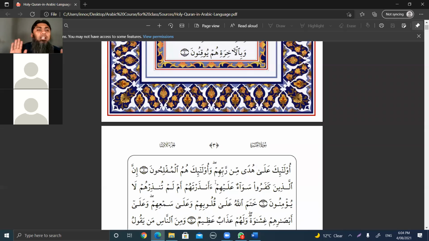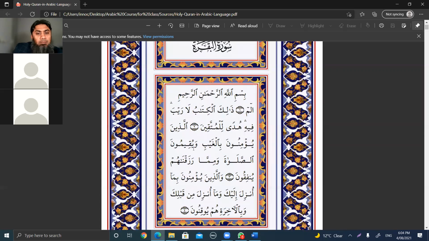Now, it is quite possible you may end up mixing something or skipping something. No problem at all. You just try your best, start reading this first page and try to spot Fail Mudare. For example, I give you one: yu'minuna, ya in the start, and then una. This is cell number 3 in the first line. They believe. Yu'minuna, they believe. This is Fail Mudare.